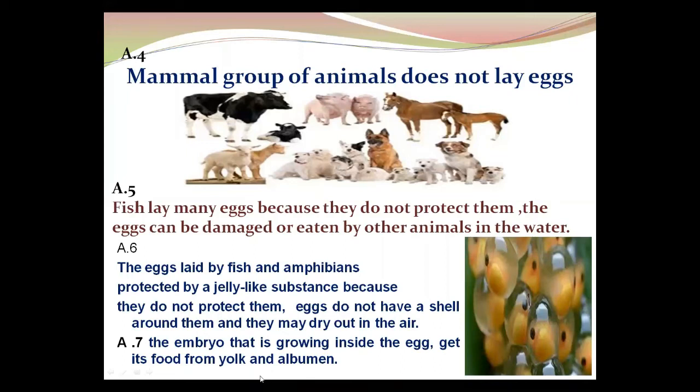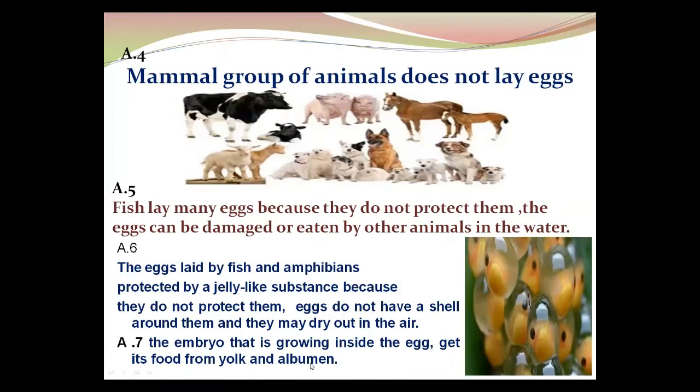Do you know about the yolk and albumin? These are parts of the egg present inside it. The yellow part of the egg is called the yolk, and albumin is the sticky, transparent part, the egg white.